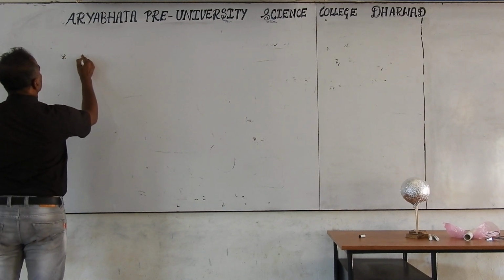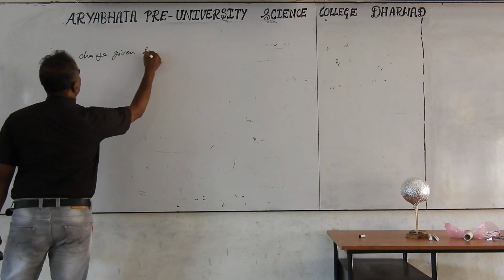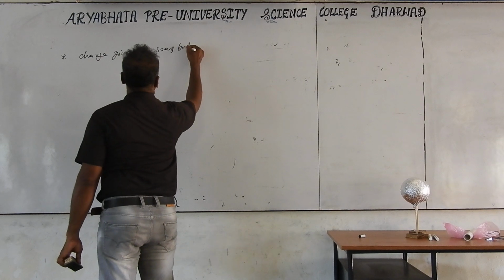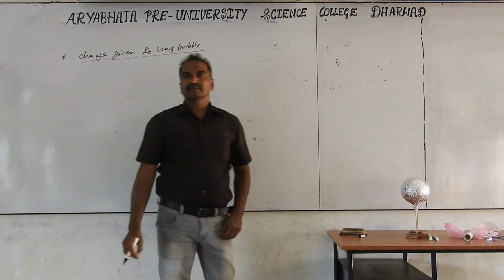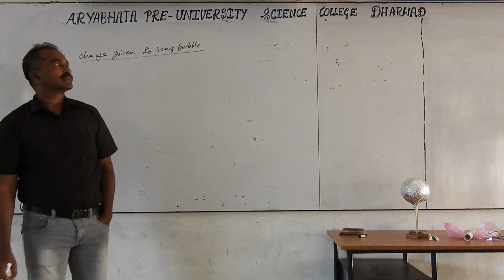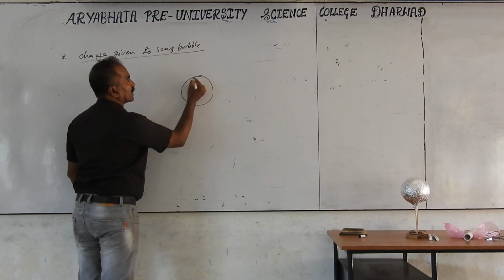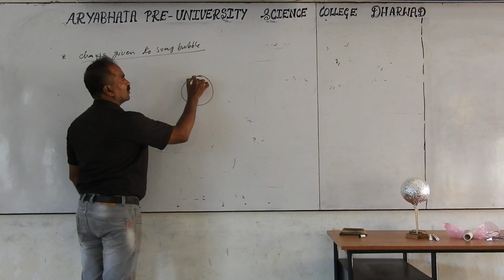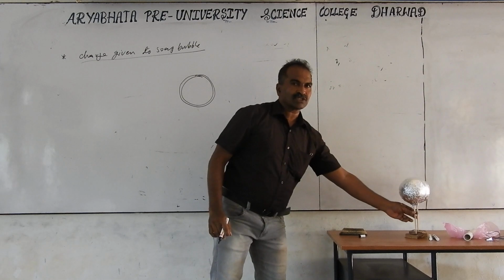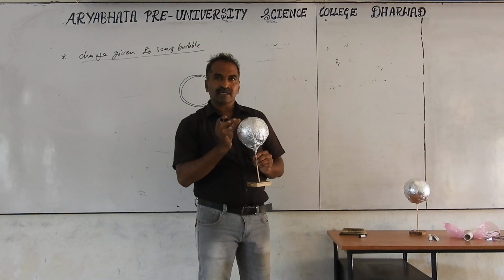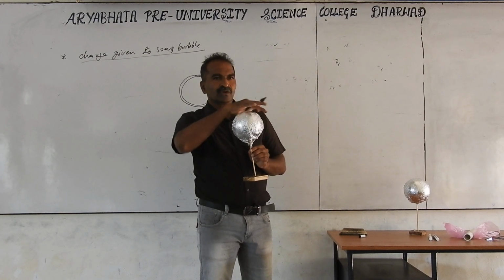Next point is charge given to a soap bubble. If I take a soap bubble made of soap molecules, it has double layers, inside and outside, and it is flexible. If I take any other material, no. If I give a charge to this, the charge will be repelled. I am giving 2 electrons. They get repelled and try to go to opposite sides, to the farthest distance. Any number of electrons, they try to go away from each other.